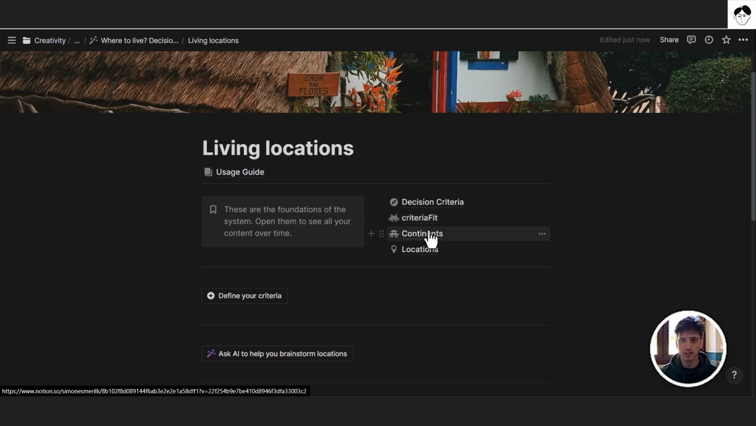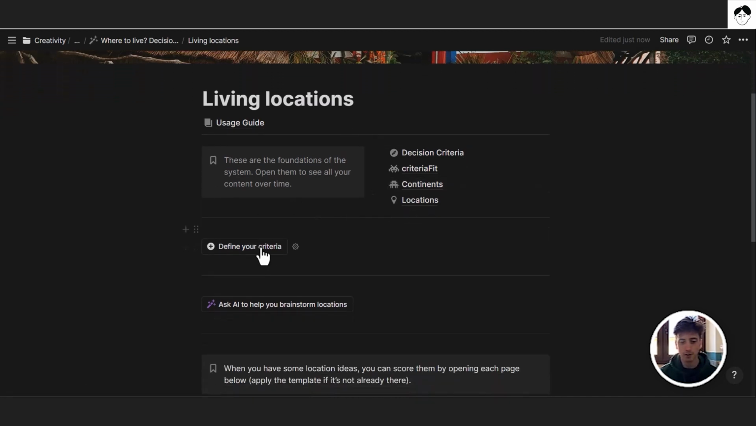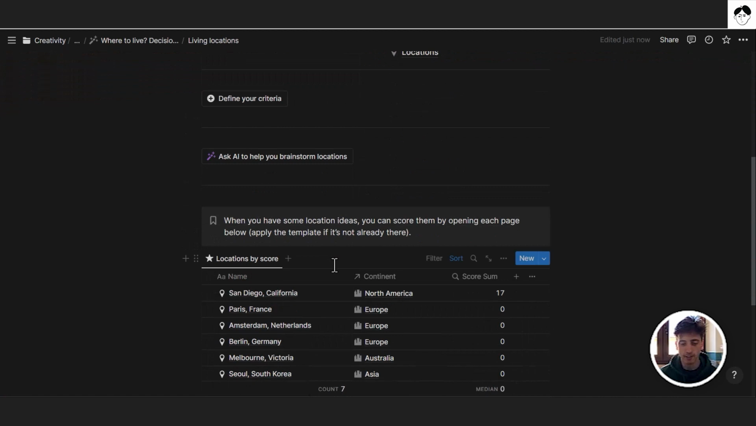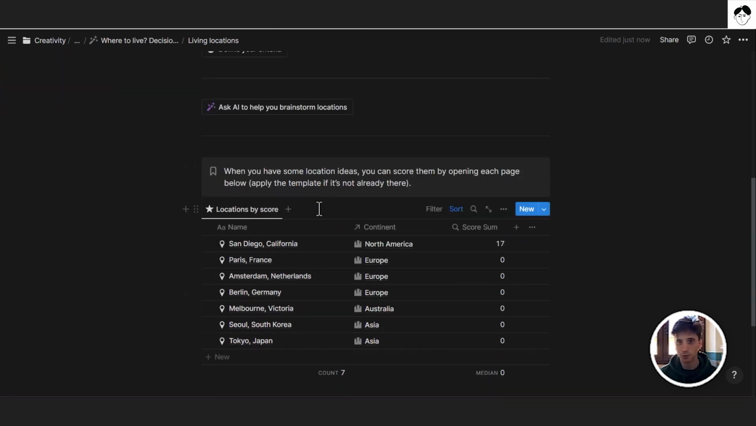That's mostly an areas database where you can categorize possible locations that you are considering and that you want to score in this system. So down here there are 2 operational buttons, and then there is also a view of some example locations that I've plugged in to this template already, and that are sorted in this view by score. That is, the highest score will be at the top and the lowest score will be at the very bottom. And the score is a sum of all the criteria that you score from 1 to 5.